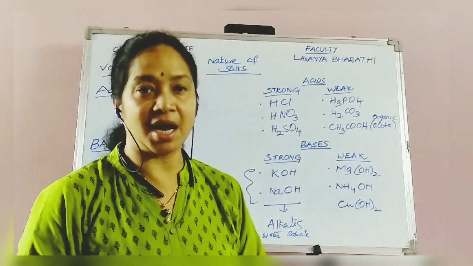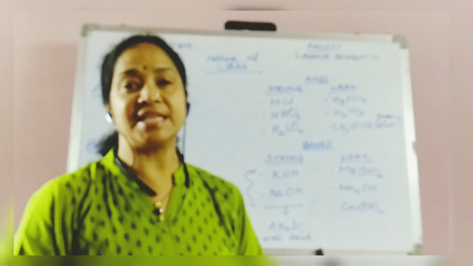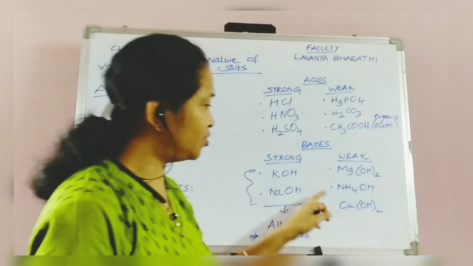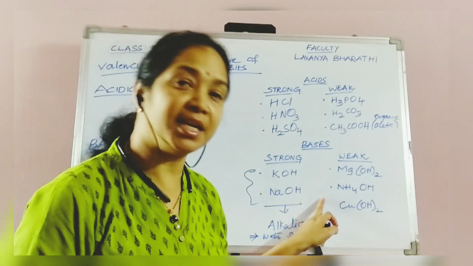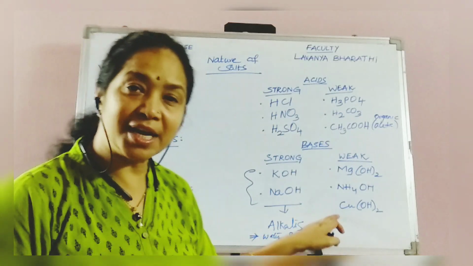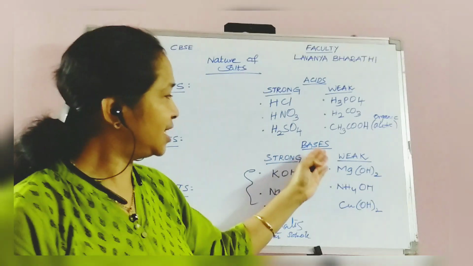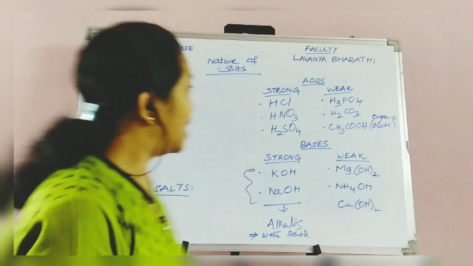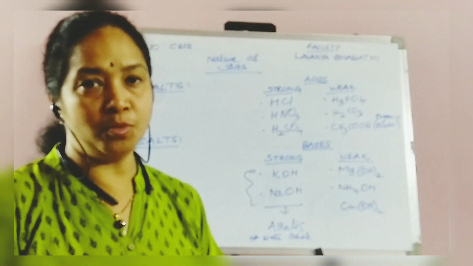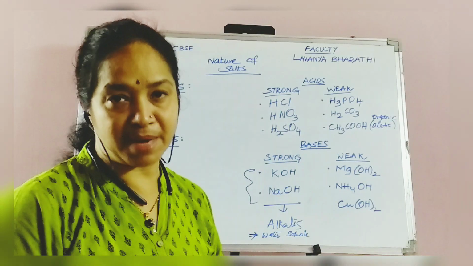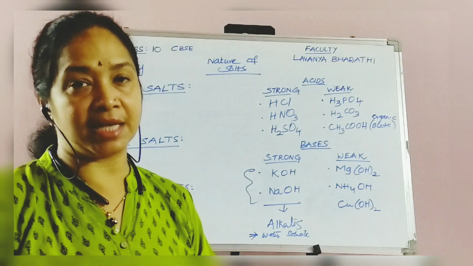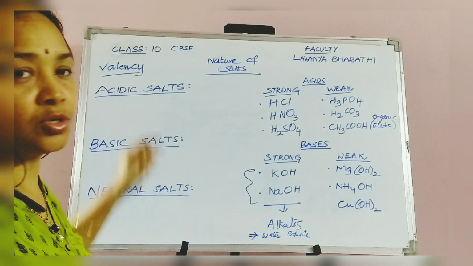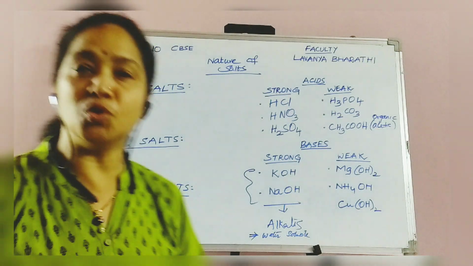Then coming to weak bases, I took magnesium hydroxide, the formula is Mg(OH)2, and ammonium hydroxide NH4OH. And you know, this is a reagent that is available in laboratories. And then I took cupric hydroxide, Cu(OH)2. These three are weak bases. They are partially soluble in water. Now keep in view the strength of the acid and the strength of the base, depending on the pH of the acid or the base that is used in the neutralization reaction. The salts are categorized into acidic, basic as well as neutral salts.